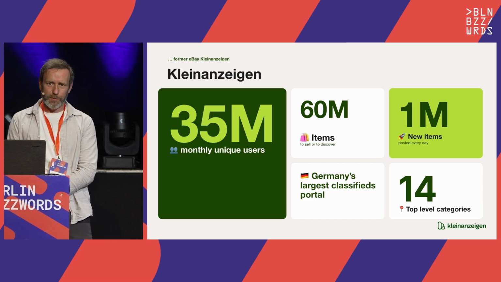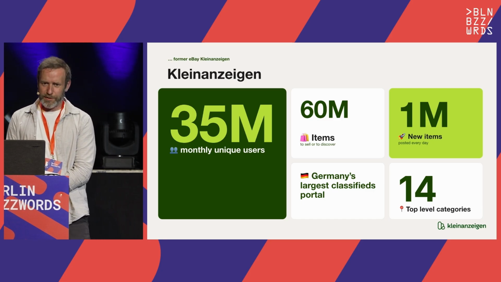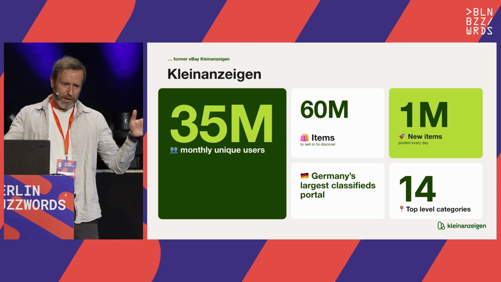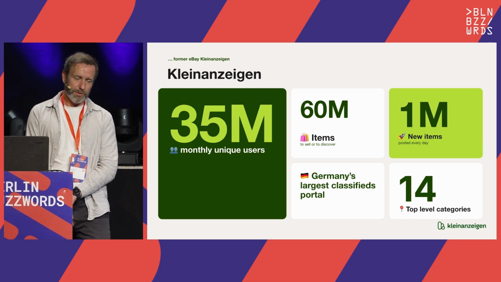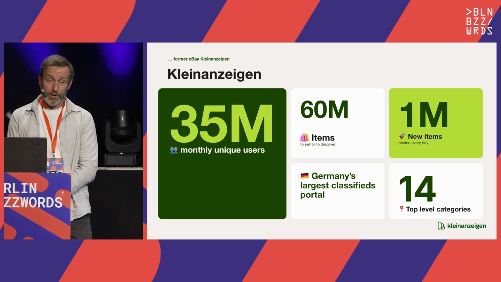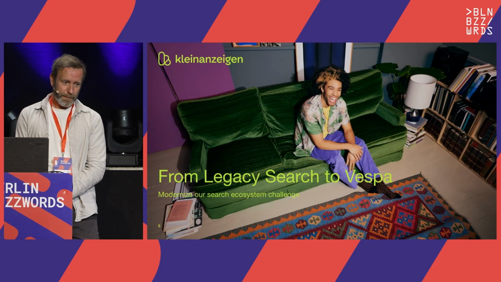This comes with 1 million new items a day, 1 million edits, and also 1 million deletes. Over the month, we have 35 million unique visitors. And again, classifieds is a vertical, so we have 14 top-level categories, which include real estate, motors, home and garden, fashion. So I think it's a huge playground for a product like Vespa.